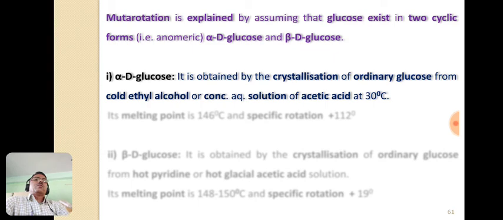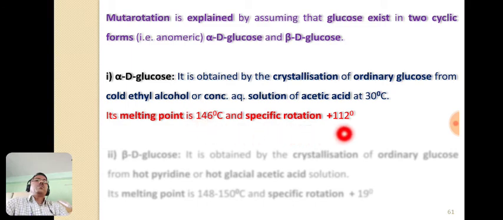Now what is alpha D glucose? Alpha D glucose is the glucose that is obtained by crystallization of ordinary glucose from cold ethyl alcohol or concentrated aqueous solution of acetic acid at 30 degrees Celsius. The melting point of alpha D glucose is 146 degrees Celsius and its specific rotation is plus 112 degrees.